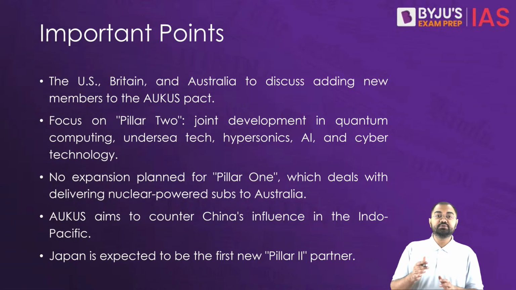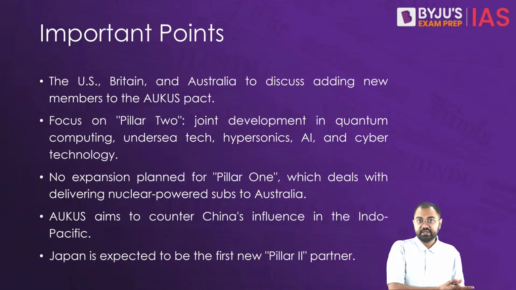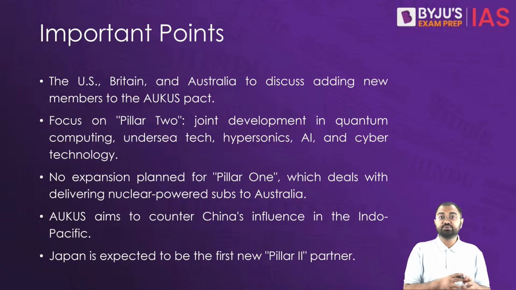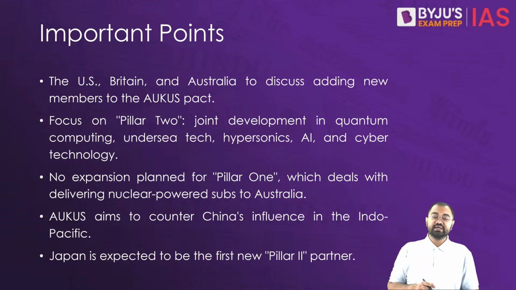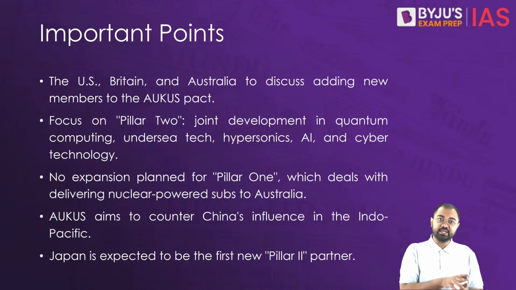There is a particular push from the US for Japan's inclusion as a countermeasure to China's rising influence in this area.